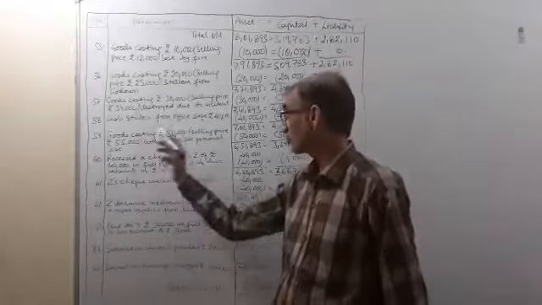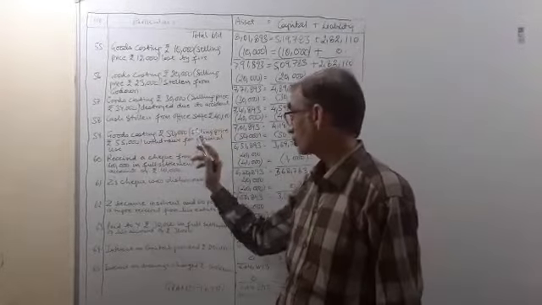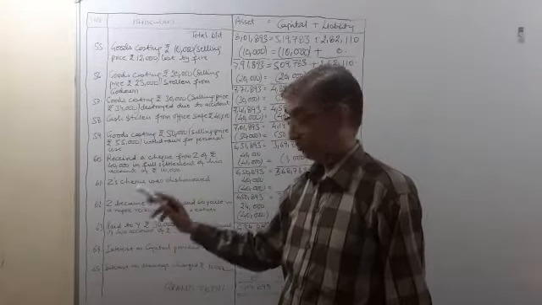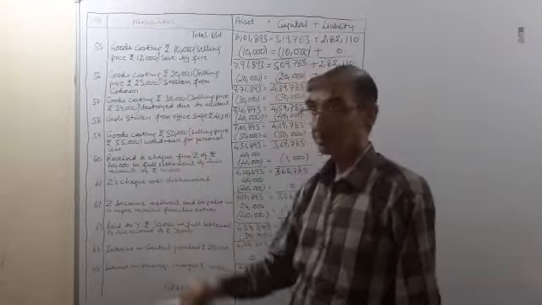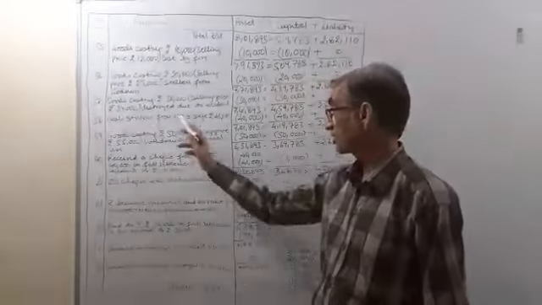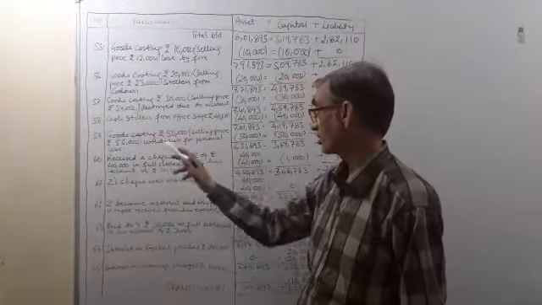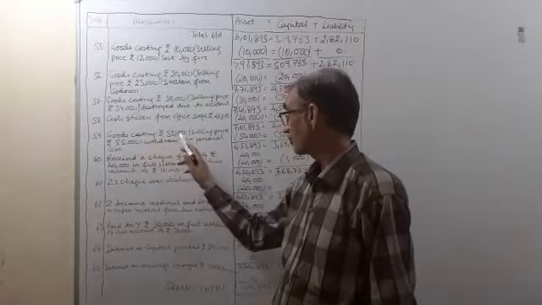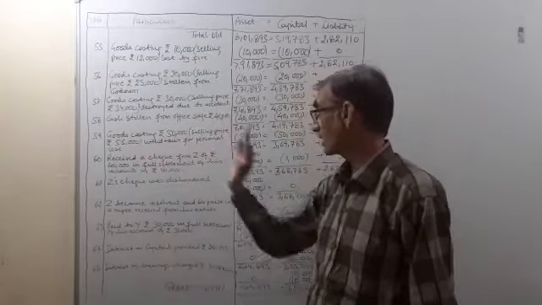Now here is withdrawal of goods for personal use. Again, we will take the cost price, not the selling price of the goods for treating this transaction in the accounting equation. So the cost of the goods was 50,000. We will ignore the selling price.